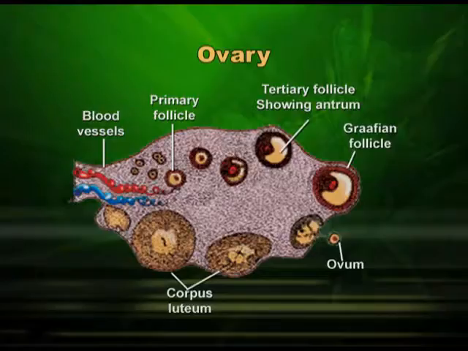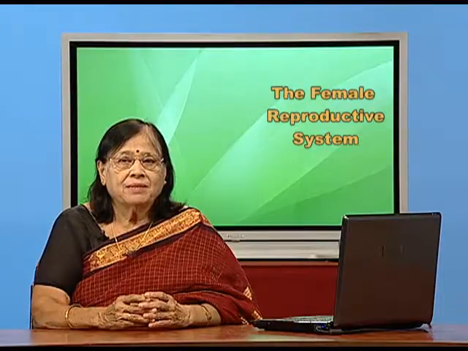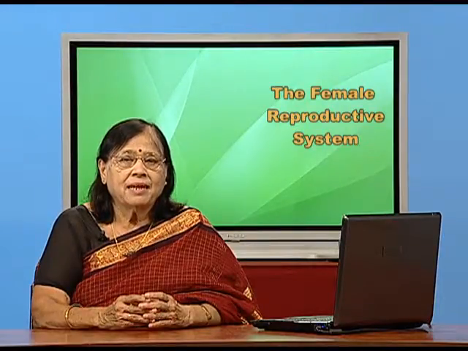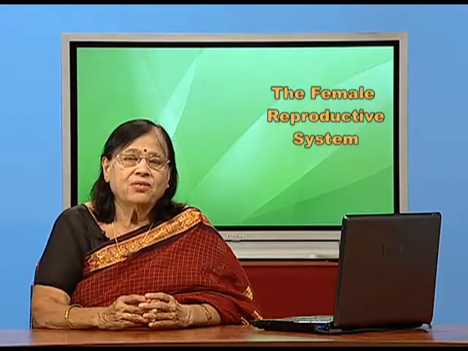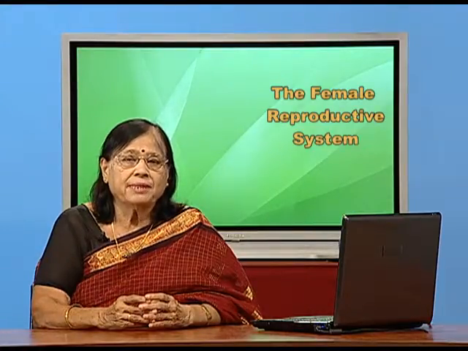Towards the periphery, one can see three layers: theca externa, theca interna and the granulosa layer. Then this arrangement leaves the space in the center, which I have already told you, the antrum. It is filled with antral fluid.